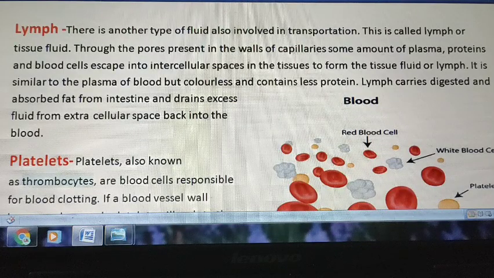Next is lymph. There is one more type of fluid which is also helpful in transportation. The lymph is also known as tissue fluid. Here, the plasma, protein and blood cells enter into the intercellular spaces in the tissue to form tissue fluid or lymph. It is very similar to plasma, but it is colorless and contains less protein. The main function of lymph is that it carries digested and absorbed fat from the intestine, and it drains excess fluid from the extracellular space back into the blood.